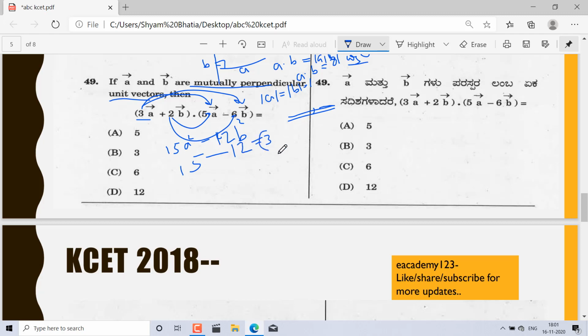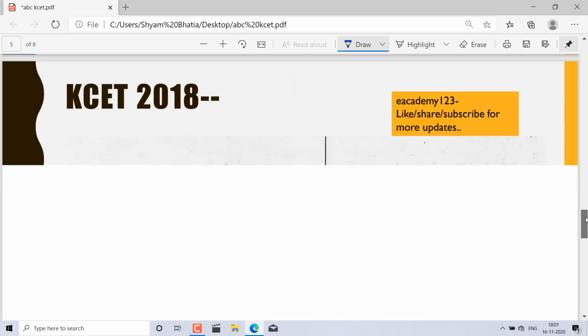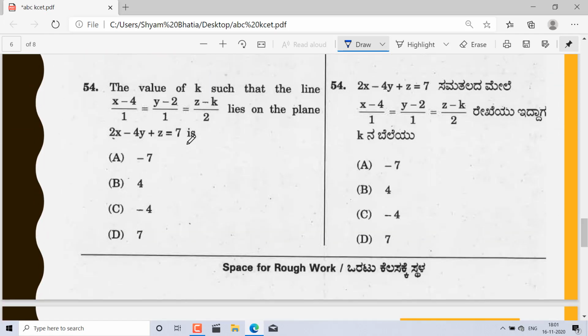Which answer is correct? That is the very simpler question. B option is correct. Okay, another question is a very good question. So how to do that? Let's start. It's again a simple question.